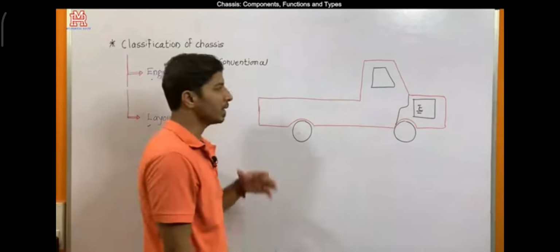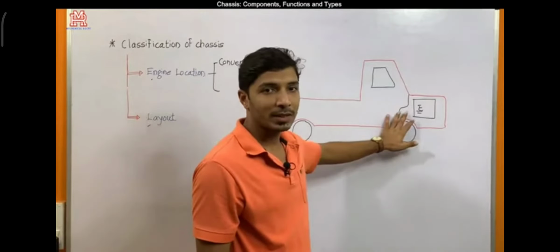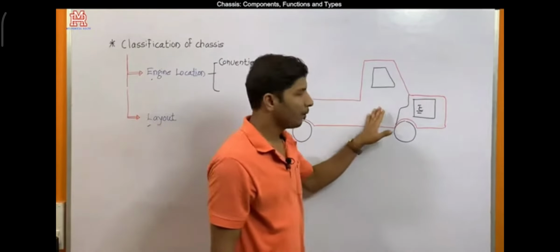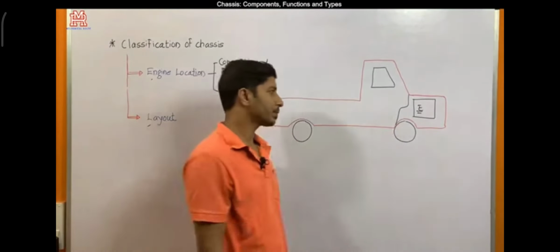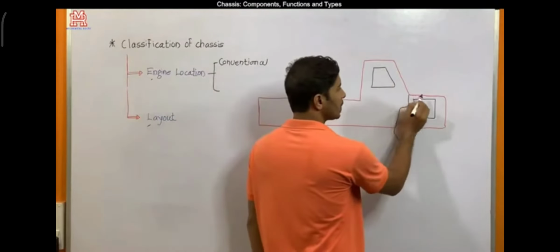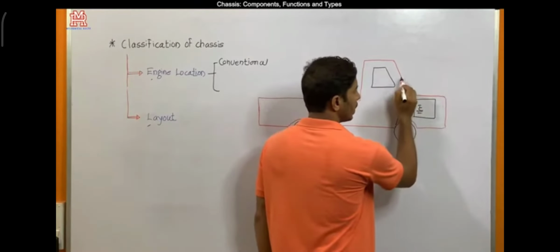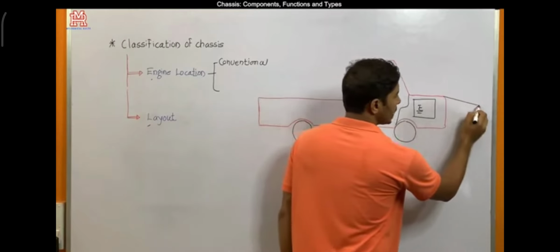There are some disadvantages as far as this chassis type is concerned. First is visibility. See, the driver could not see this portion.